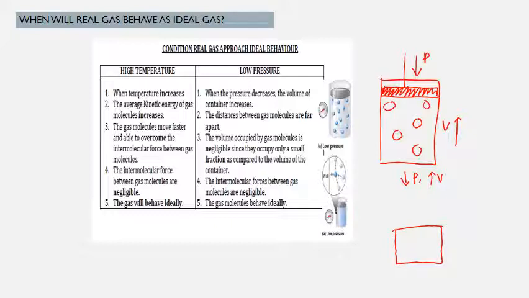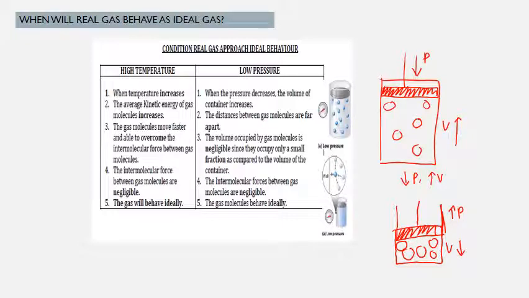Kalau kita letak pada condition high P, okay, pada condition high P, as you can see here, the molecules akan berdekatan antara satu sama lain because the volume of the container decreases.